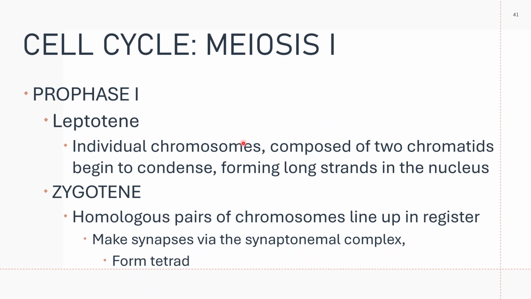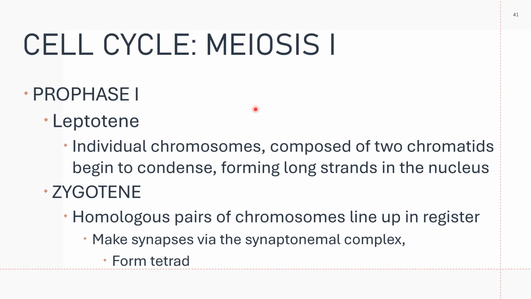Let's take a look at prophase 1. Again, meiosis is divided into meiosis 1 and meiosis 2, and you have prophase 1, metaphase 1, anaphase 1, telophase 1, then prophase 2 and the rest.